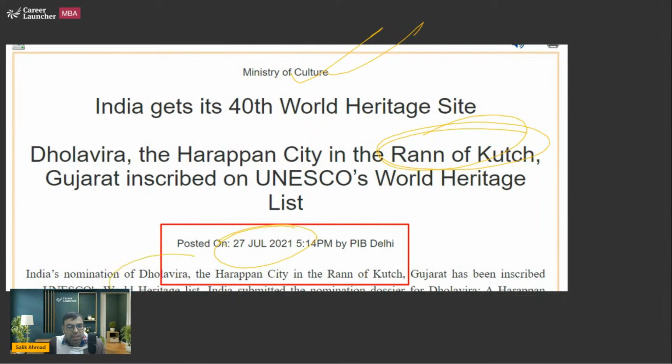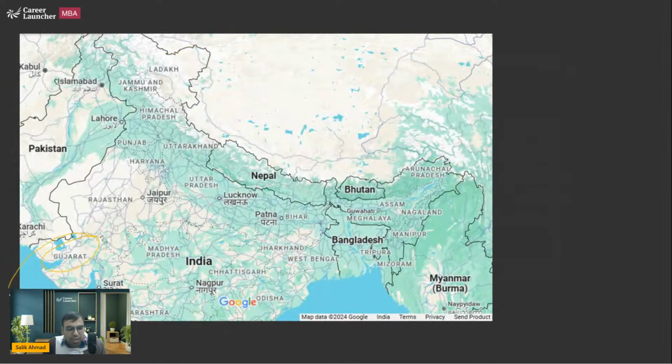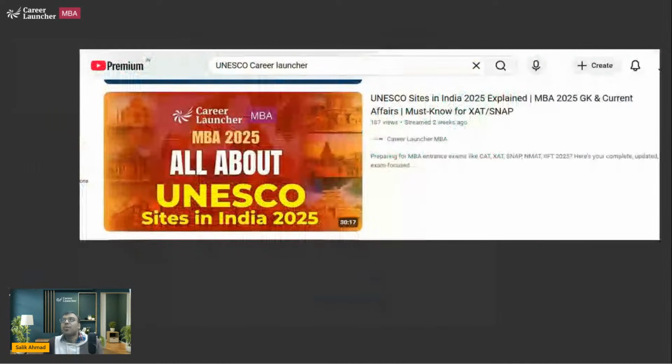Okay. So Dholavira is one of the Harappan cities, meaning a city of the Harappan civilization. It is not referring to Harappa, that city of Harappa. Harappan city means it is talking about an Indus Valley civilization city. That is what it means. And it's actually Dholavira. So this is in this region. We have discussed it. Now, one more thing.